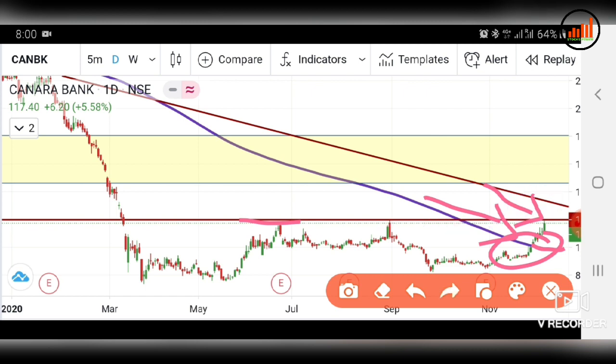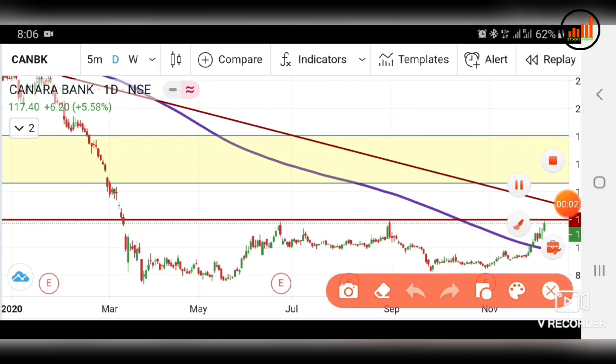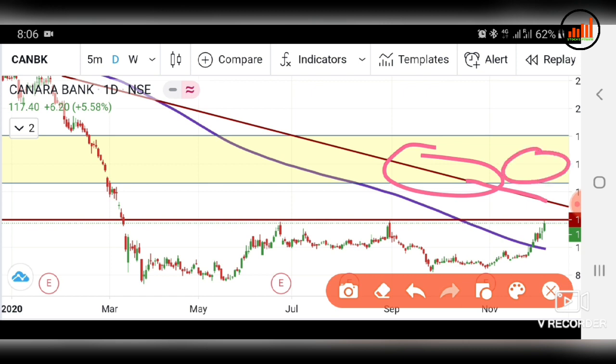So when to enter the market and when to invest in Canara Bank? This is also an important question. You all can see, if Canara Bank crosses this trend line, you can take a new position at this yellow zone, which is the demand zone for Canara Bank. The important thing is that Canara Bank should break this trend line. You will then see sharpness in Canara Bank, and you will get a chance to invest in this yellow portion. So don't lose this chance.